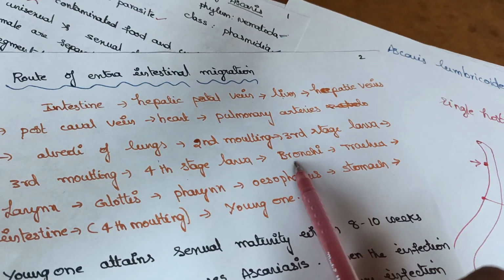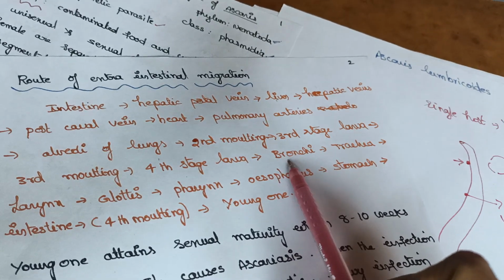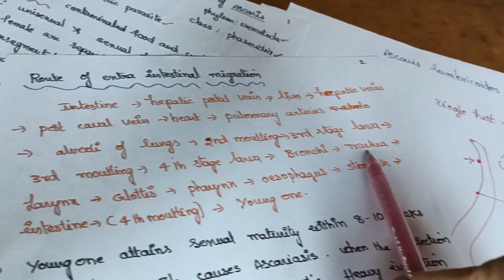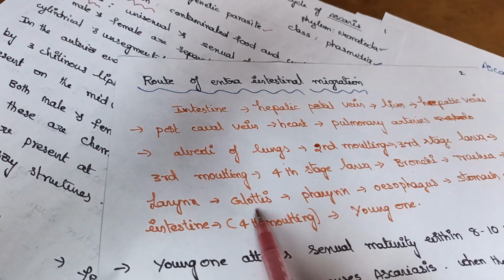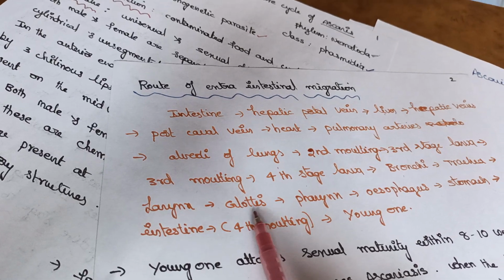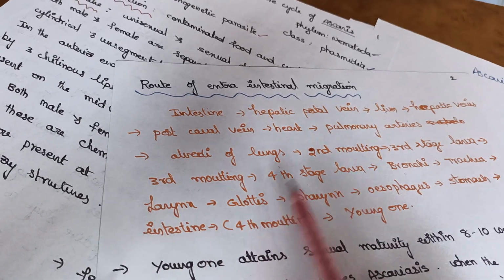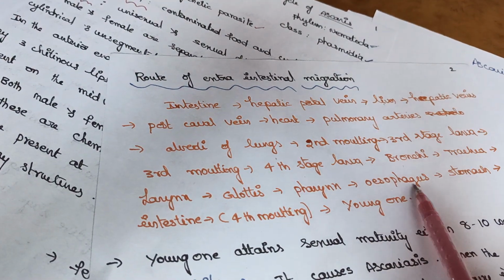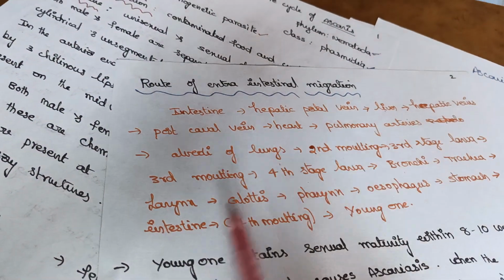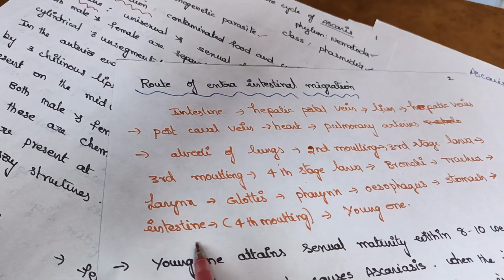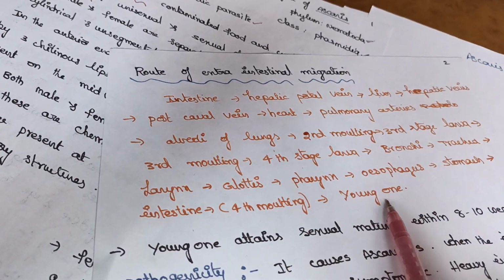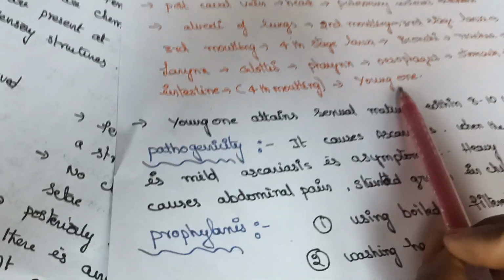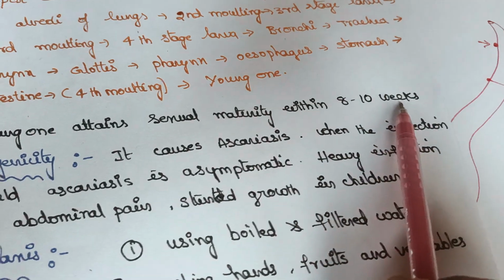Here now it enters into the bronchi. From the lungs it enters into the bronchi, trachea, sound producing box larynx, by the opening of the glottis, epiglottis. Now it is entering from larynx to pharynx, esophagus, stomach, intestine, its original place. Again it reached. Here it will perform fourth molting. Now it was transformed into young one. So this young one attains sexual maturity within 8 to 10 weeks.